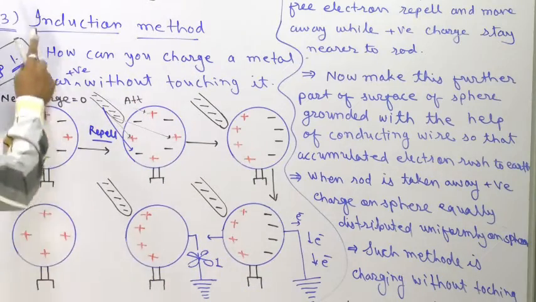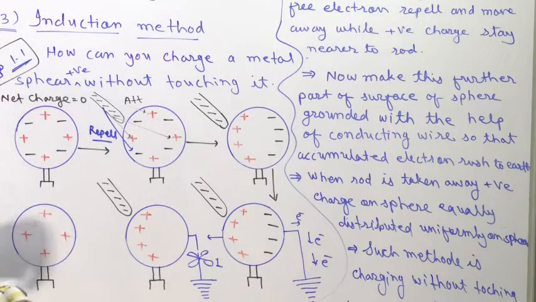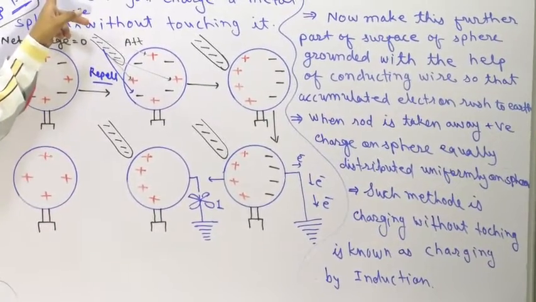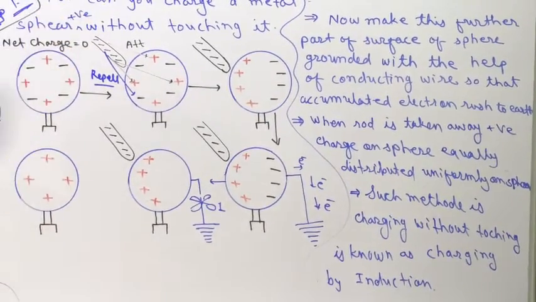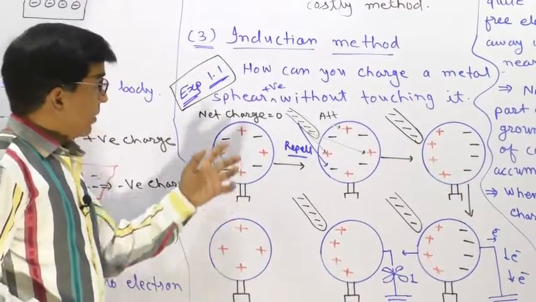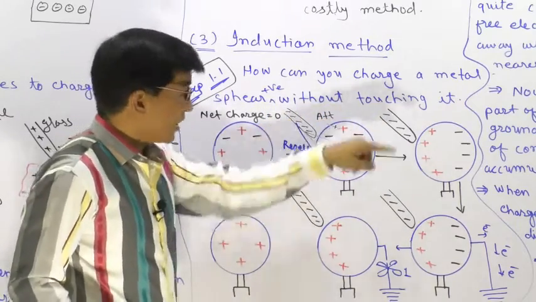This is the question asked in example number 1.1. This is our third method. And the fourth method has the same phenomenon, but the earlier one is the without-touching method.